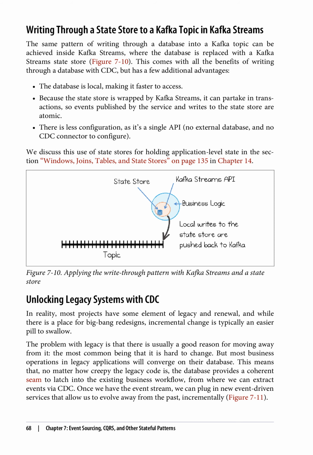But most business operations in legacy applications will converge on their database. This means that, no matter how creepy the legacy code is, the database provides a coherent seam to latch into the existing business workflow, from where we can extract events via CDC. Once we have the event stream, we can plug in new event-driven services that allow us to evolve away from the past, incrementally, Figure 7.11.